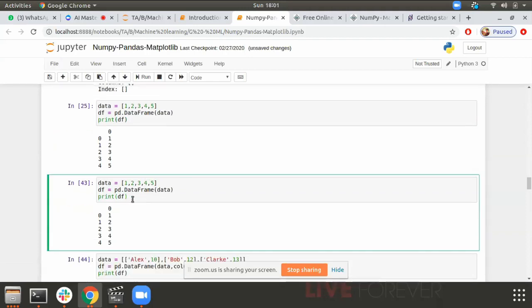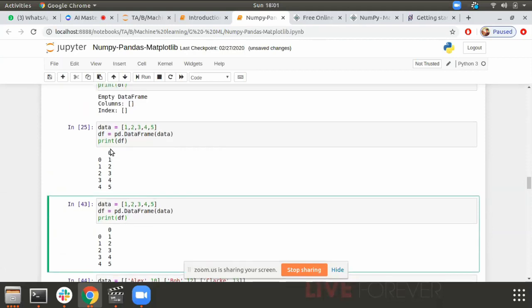What is the significance of the zero above and beside? Series start from zero, so it is the default indexing. The zero above is the column name. We have not passed a column name here, so the default value is zero. Indexing starts from zero here.